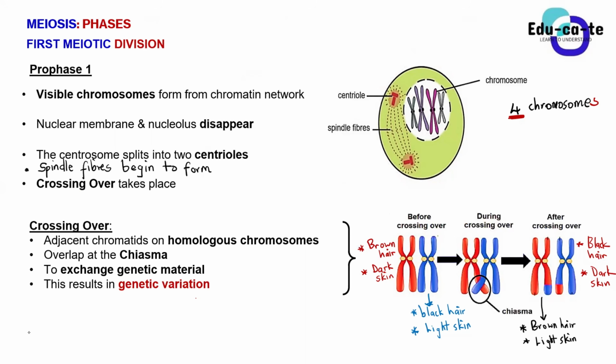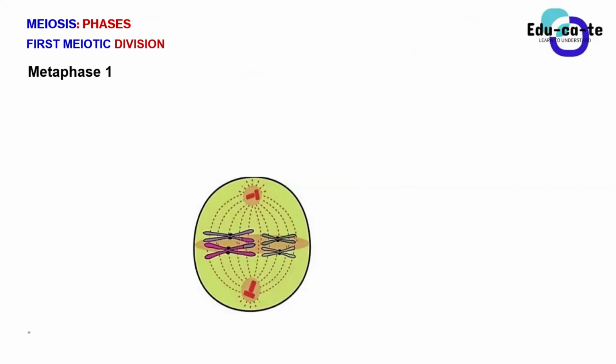Are you guys kind of getting the sense of why this is so important to us as humans? Yes, sir. Yeah, so that's the biological importance of crossing over. It is to introduce genetic variation. All right, so prophase 1 is done. This is the most sophisticated phase, of course. Now we're going to the easy one, which is metaphase 1.